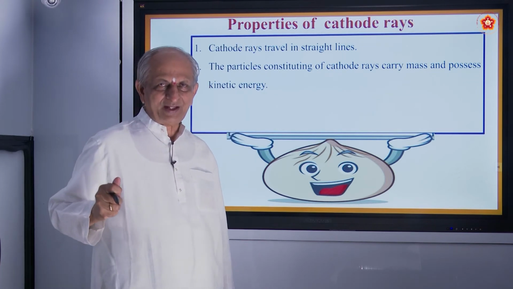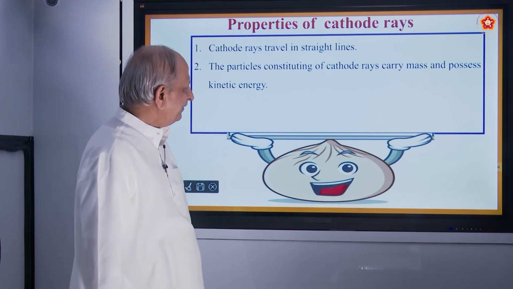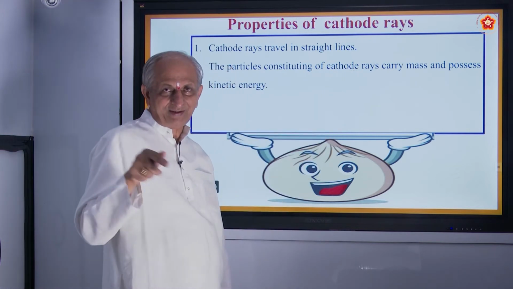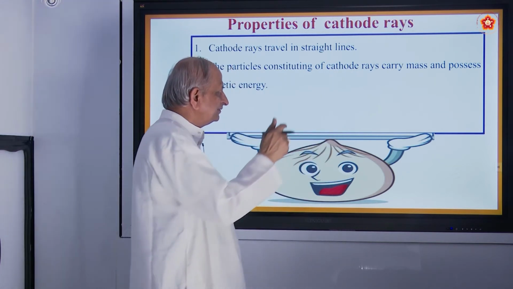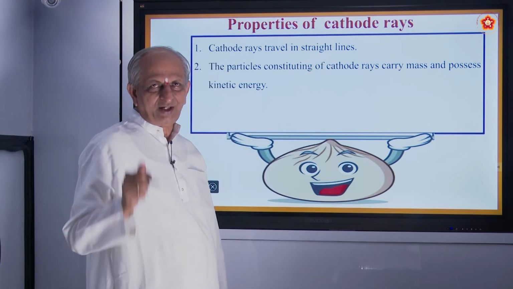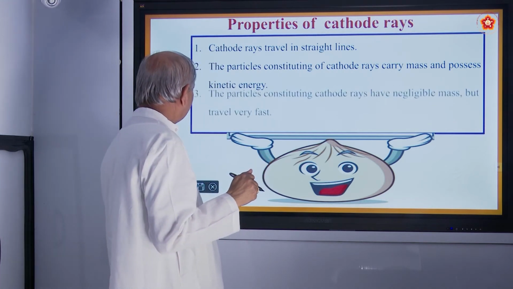So when the wind comes, we run with that. It goes round like that. Like that, a wheel, if it is kept in the path of the rays, starts rotating, which means that it has got energy, it has got mass. Okay, so that is the second property.